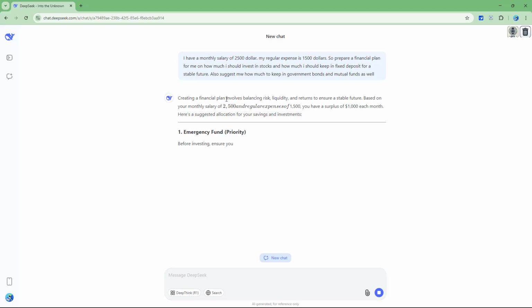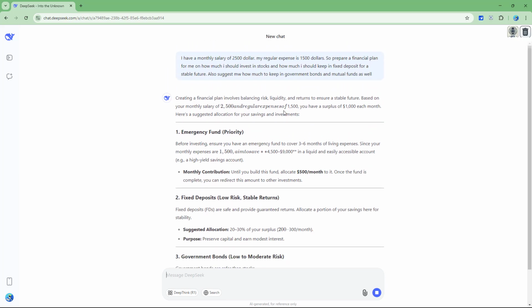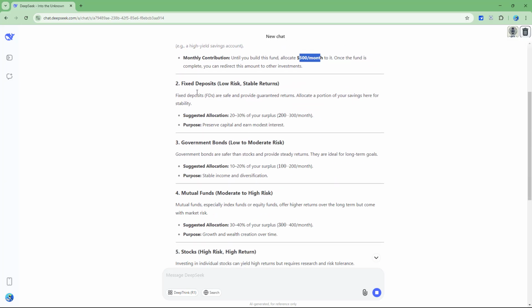It says creating a financial plan involves balancing risk, liquidity and returns to ensure a stable future, and based on your monthly salary of 2,500 and expenses of 1,500, you have a surplus of 1,000 each month. Here's a suggested allocation for saving and investment. You can see that emergency funds should be there, and the monthly contribution to it should be 500 a month. Then the rest, it says, keep in low risk, stable returns, that is fixed deposits, and the suggested allocation is 20 to 30% of the surplus, around 300 per month.